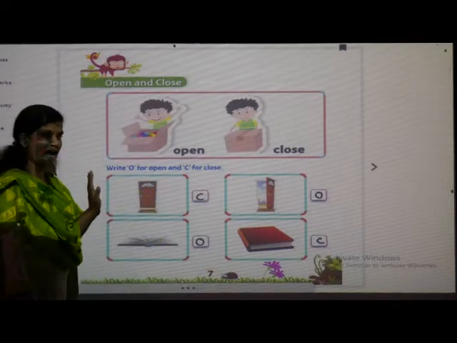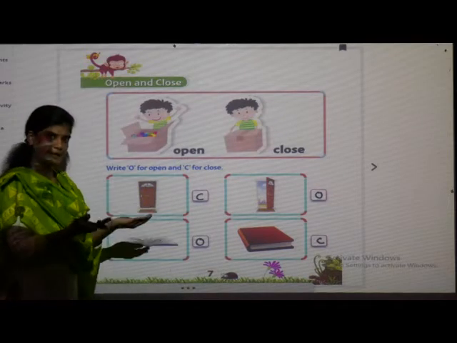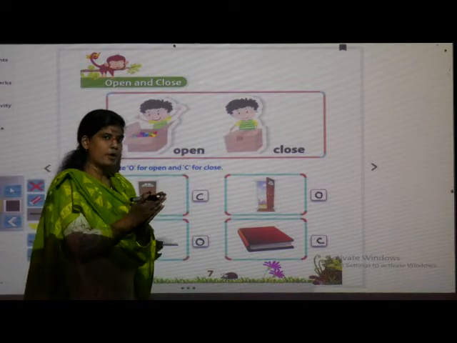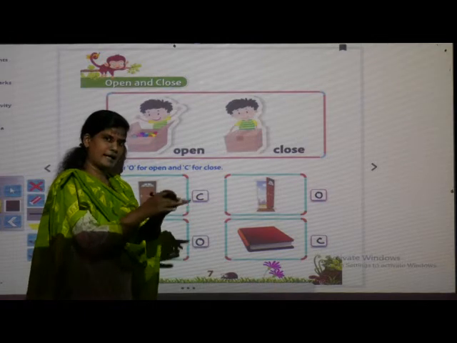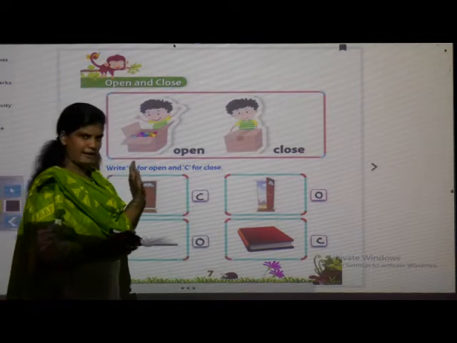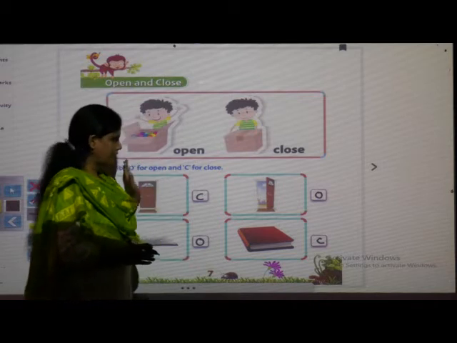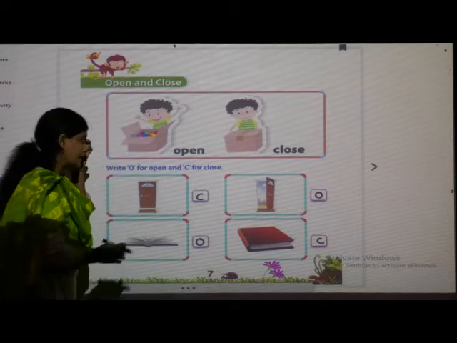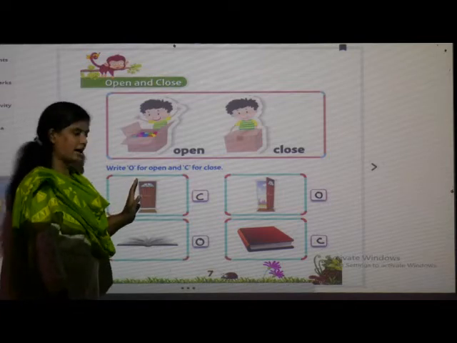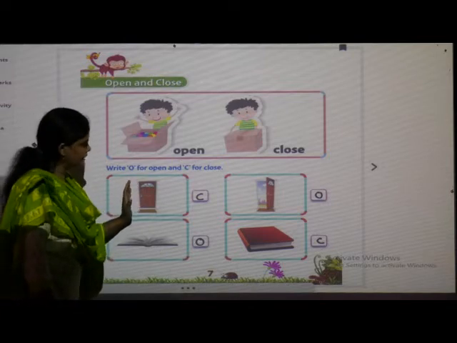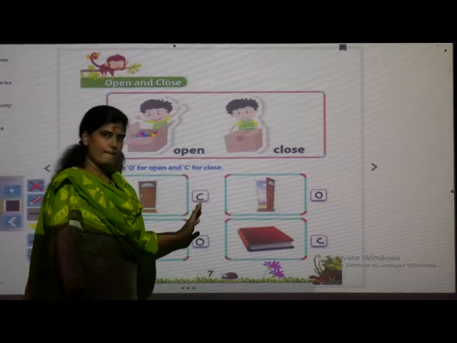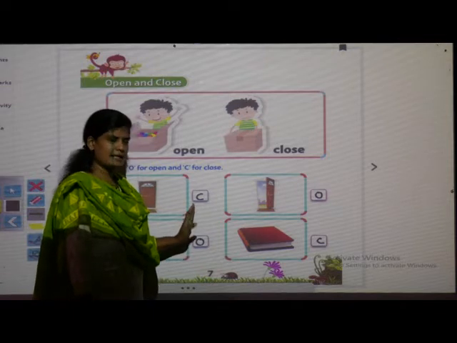The things which are open, we say they are open. The things which are closed, we say they are closed. See how we can understand, we have seen it practically. And now we have solved the exercise also. We saw the picture and how it looks, closed or open, and we have written it in the box. I will wait for 2 minutes. You do that.